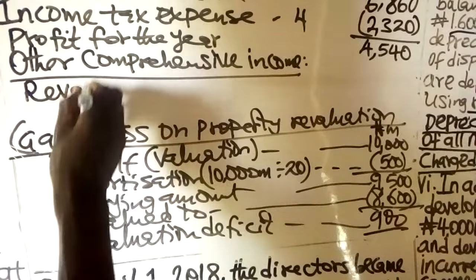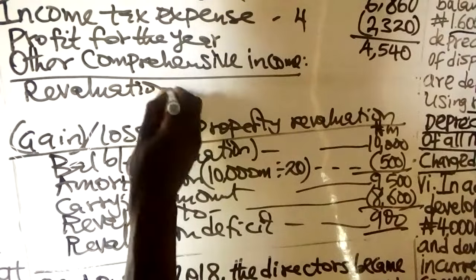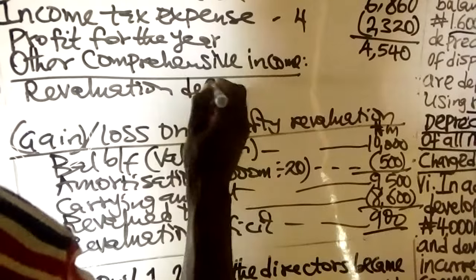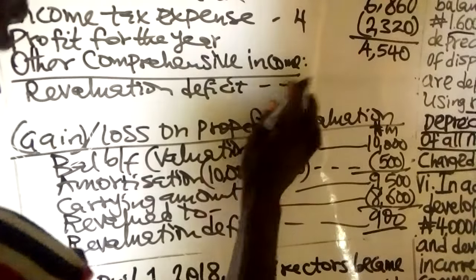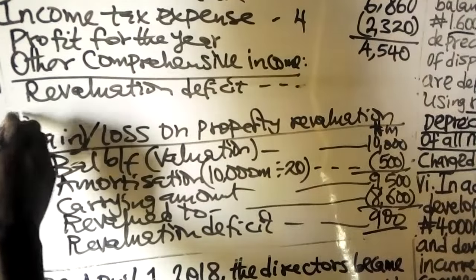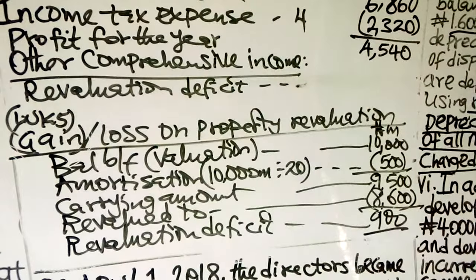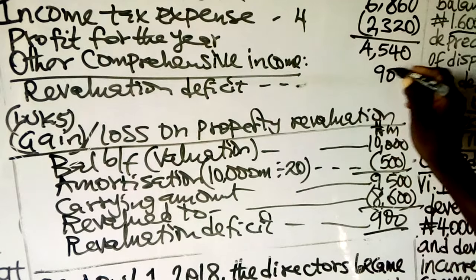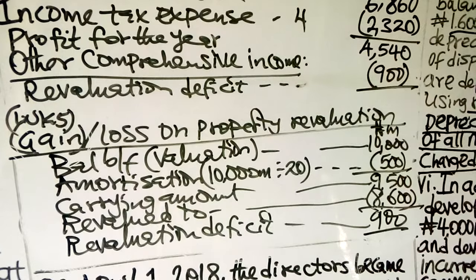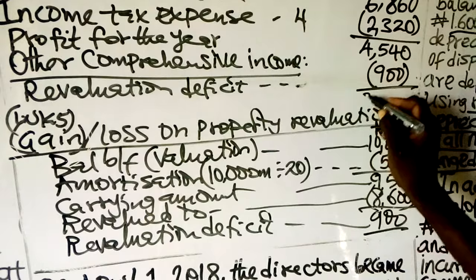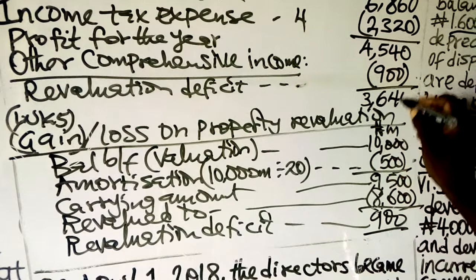This revaluation deficit will now be included in other comprehensive income as a deficit. That is note 5, 900. If you now subtract 900 from 4,540, then you'll be left with 3,640.